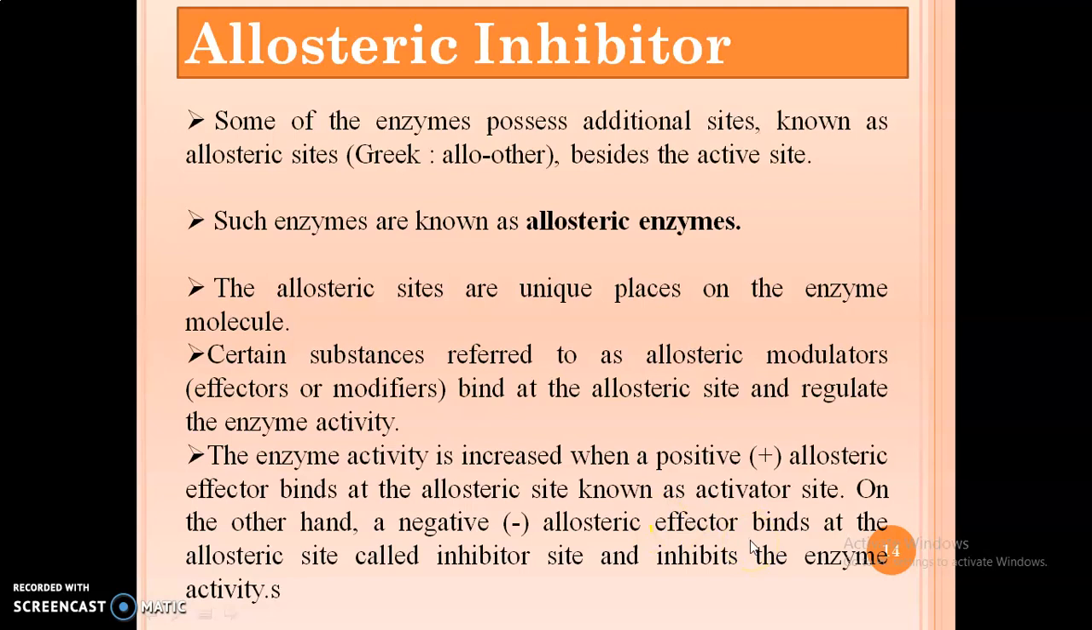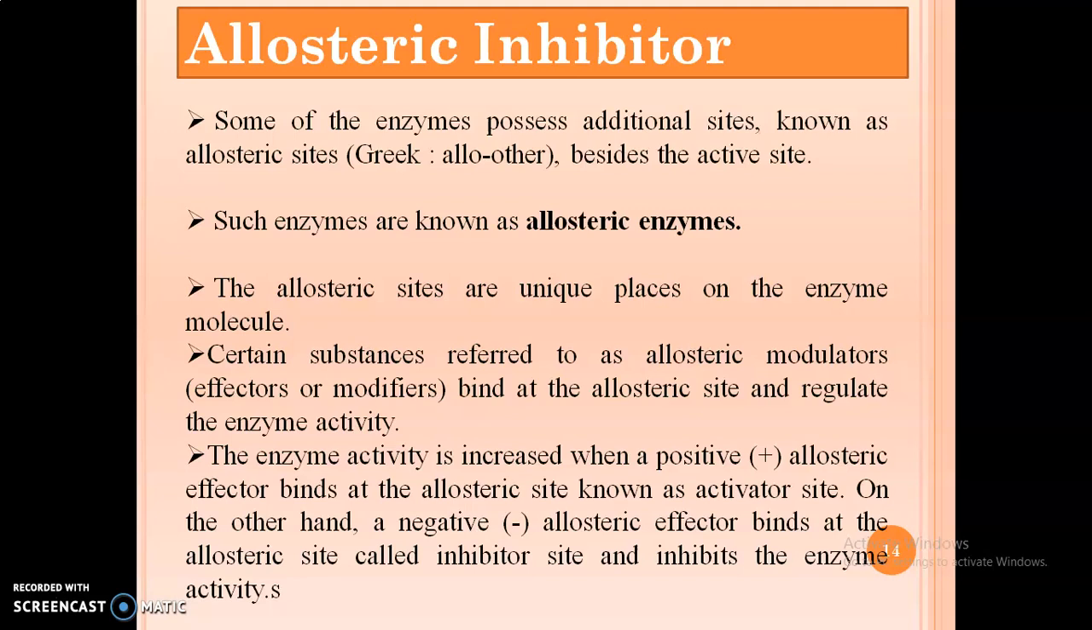So here we are done with three types of inhibition or three types of inhibitors: reversible, irreversible and allosteric inhibition. Reversible inhibitors can be divided into competitive and non-competitive. Irreversible is also known as suicide inhibitor, and the third form is allosteric inhibitors.